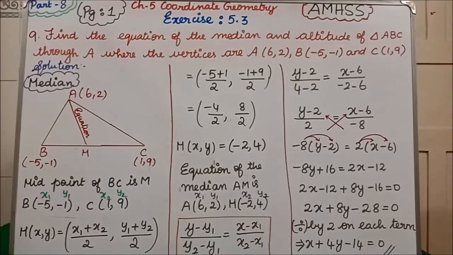Find the equation of the median and altitude of a triangle ABC through A, where the vertices are A (6, 2), B (-5, -1) and C (1, 9). Here, students, this ninth question is asking us to find two things. One is the median and another one is the altitude. We cannot do it in one board, so I have written the page number. According to the page number, you write the classwork.